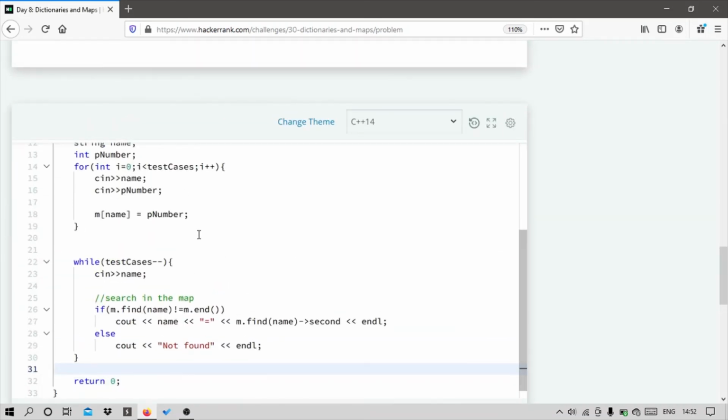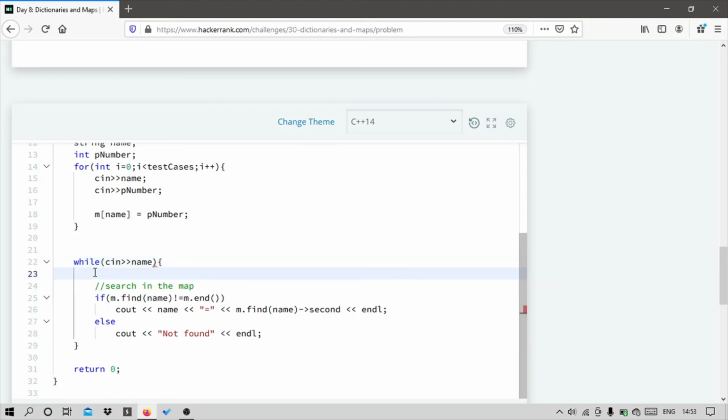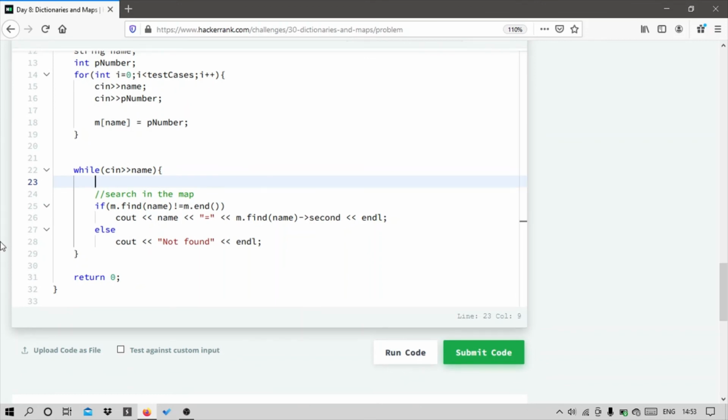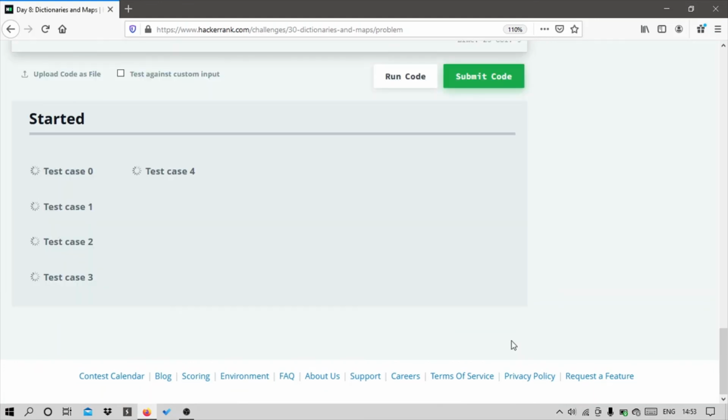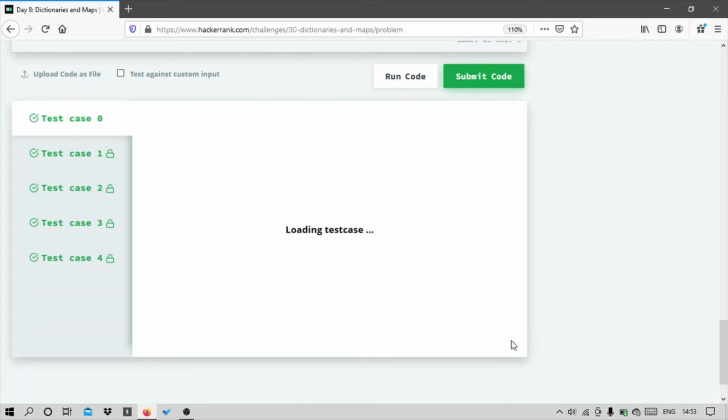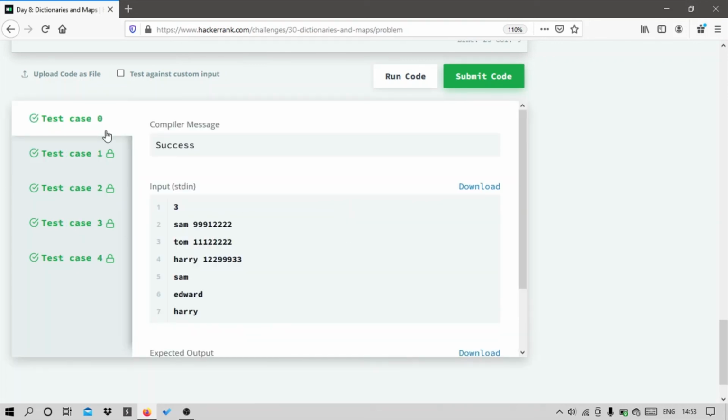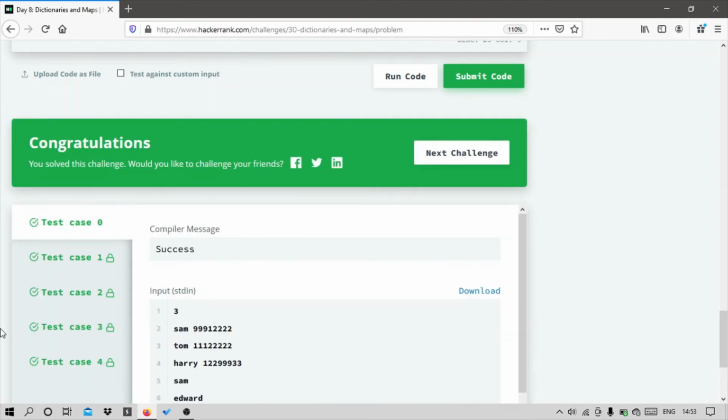So for that, in the while loop we have to use cin in the while condition, so while the user gives input, we have to check that input in the dictionary, and we have to print. So I will submit the code now. So yes, here you can see that it has passed sample test case 1 as well.